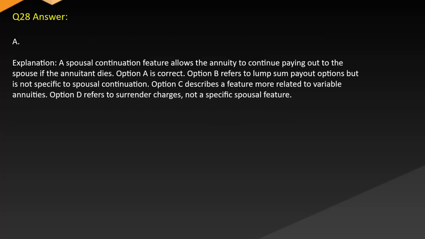Answer A. Explanation. A spousal continuation feature allows the annuity to continue paying out to the spouse if the annuitant dies. Option A is correct. Option B refers to lump sum payout options but is not specific to spousal continuation. Option C describes a feature more related to variable annuities. Option D refers to surrender charges, not a specific spousal feature.